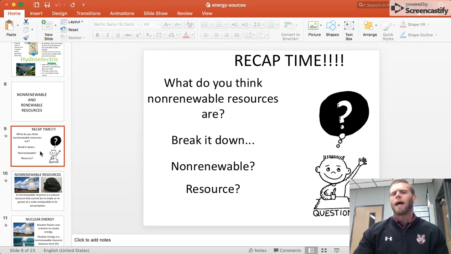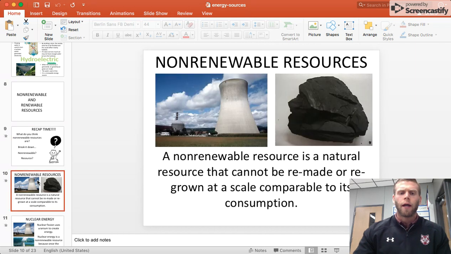What do you think non-renewable resources are? So not examples of them, but what in general are non-renewable resources? So if you break it down, what's non-renewable mean? And then what is a resource? And then kind of formulate your own little definition there. All right, so non-renewable resources. A non-renewable resource is a natural resource that cannot be remade or regrown at a scale comparable to its consumption, which means it can't be regrown or remade to the size it once was.